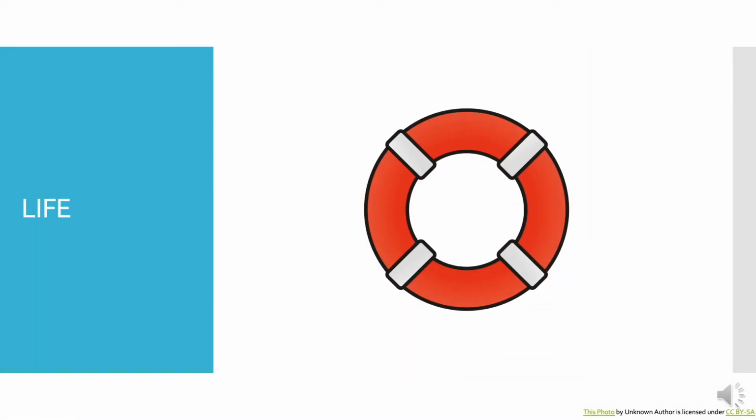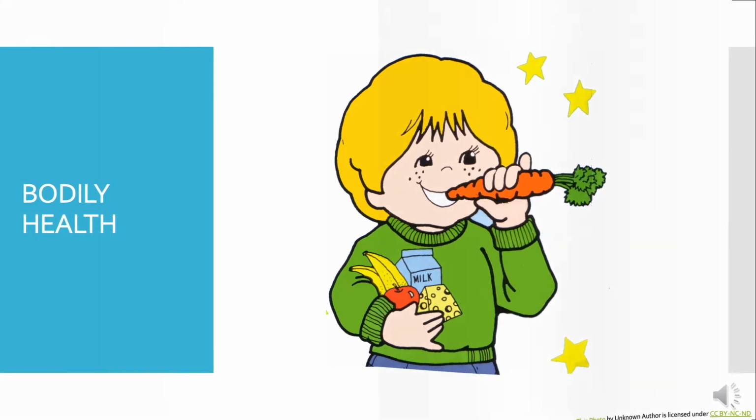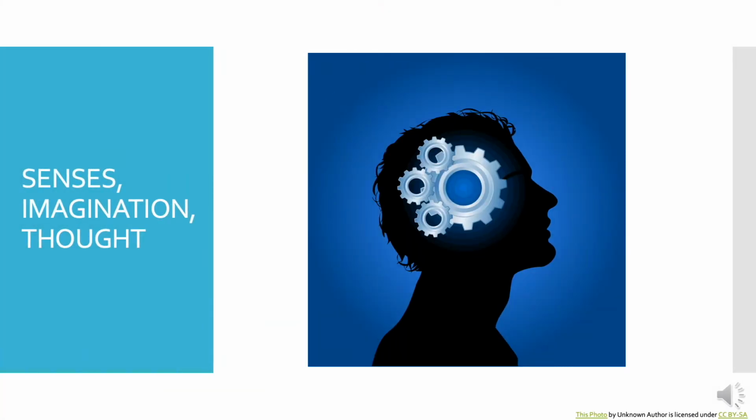Life, so being able to live a normal length life. Bodily health, which refers to good health, adequate nourishment, and adequate shelter. Bodily integrity, which means feeling a sense of security and in control of one's body. Senses, imagination, and thought, which refer to one's ability to experience the world through the 5 basic senses, as well as create and process ideas freely.